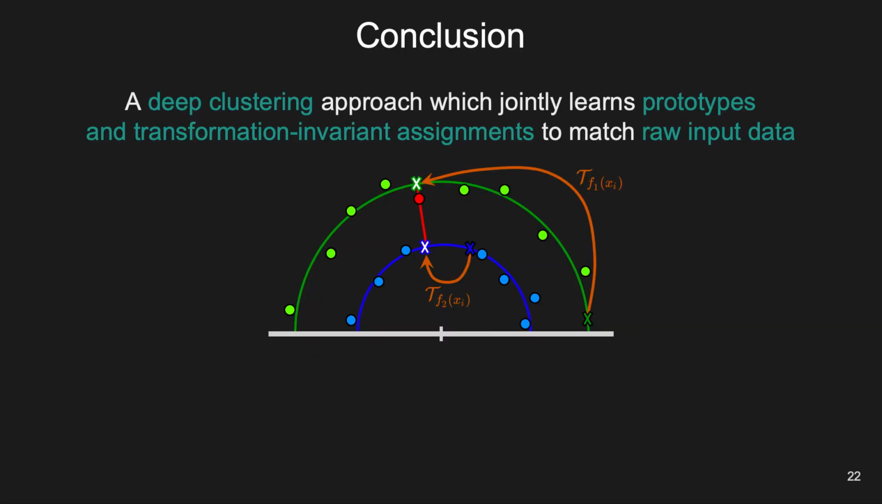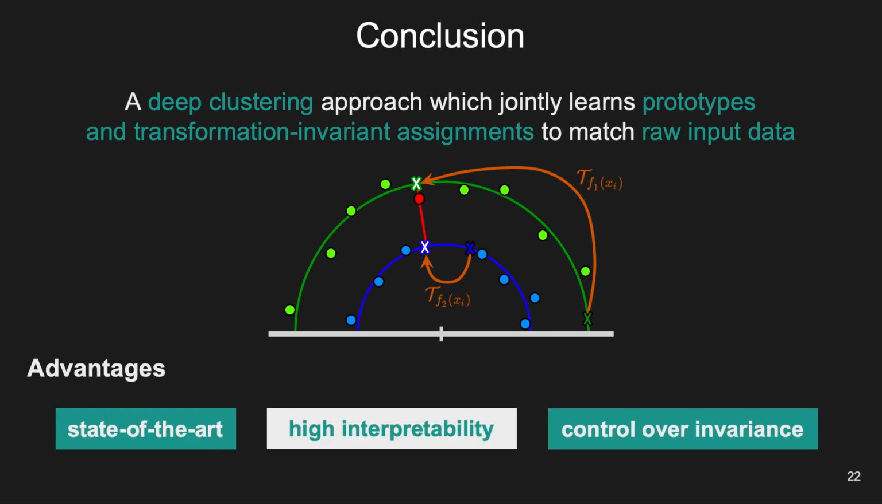To conclude, we introduced a deep clustering approach, which jointly learns prototypes and transformation-invariant assignments to match raw input data. Despite its apparent simplicity, our method comes with several advantages, including state-of-the-art performance and a strong interpretability of clustering results. Finally, note that the framework is generic and could be applied to other types of data with known transformation-invariant semantics, like 3D point clouds or time series.